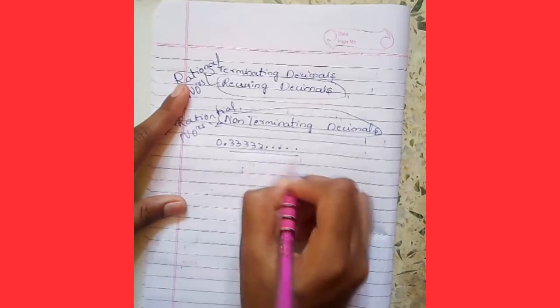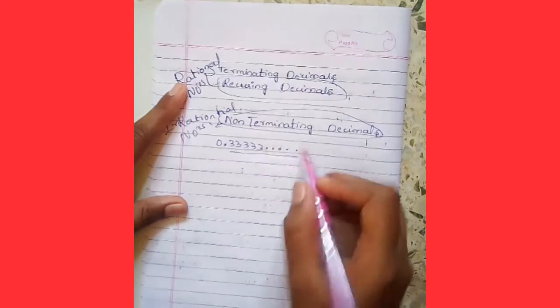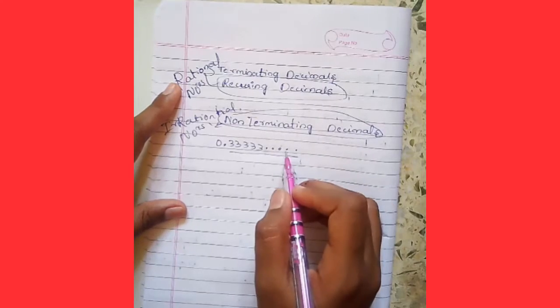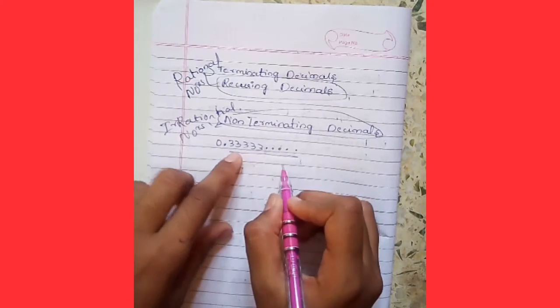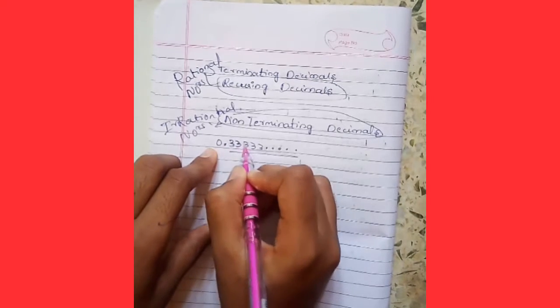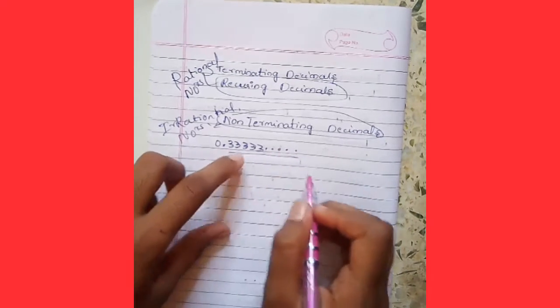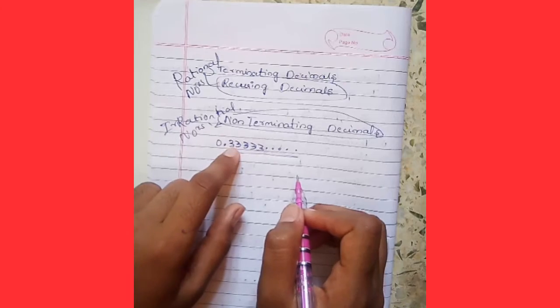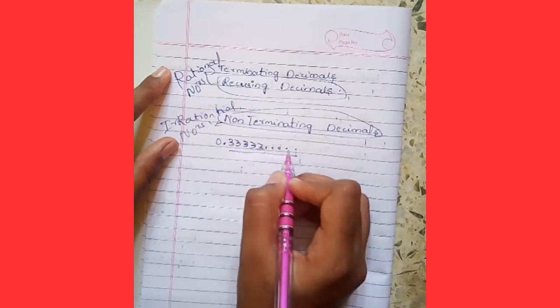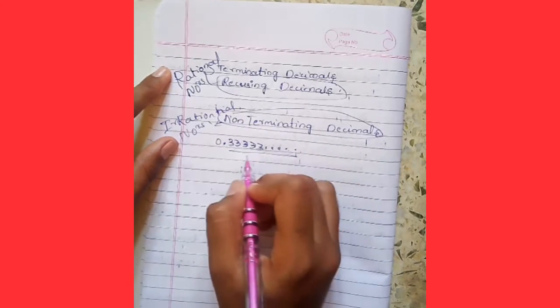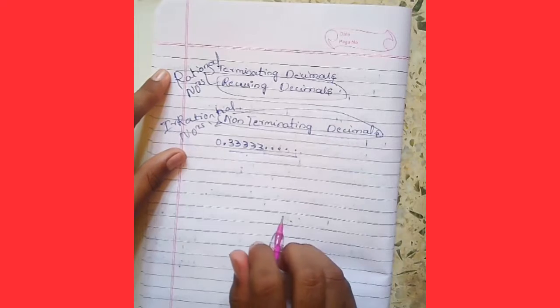Here there are both: there is a repetition of the numbers, and there are also non-terminating decimals. The 3 is repeating itself, that means there is a recurring decimal, so this will be considered a rational number, and there are infinite digits, so that is considered an irrational number.